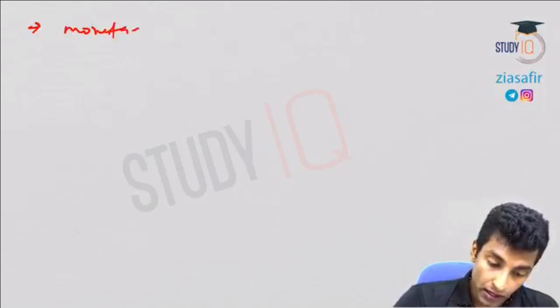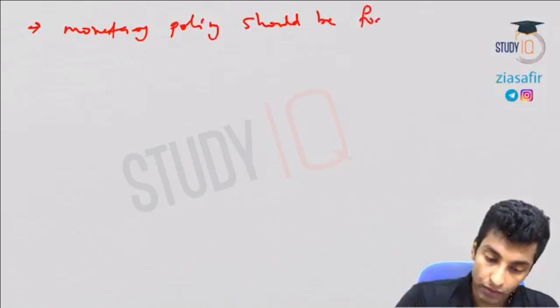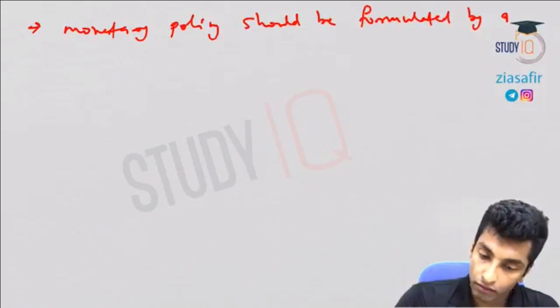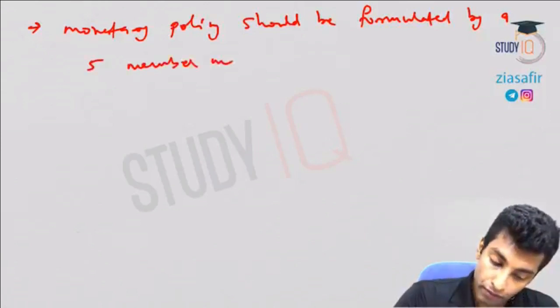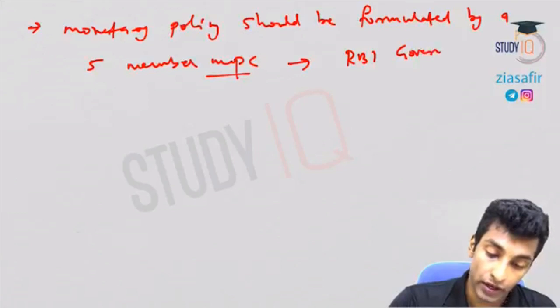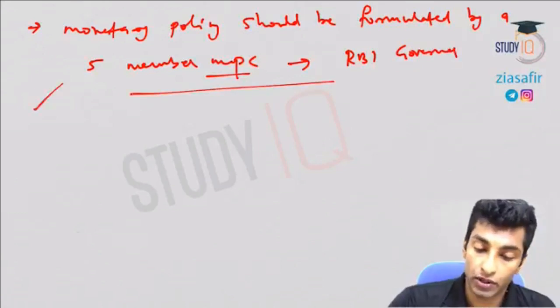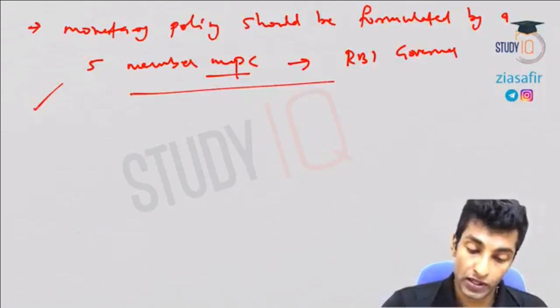So monetary policy should be formulated by a 5-member monetary policy committee headed by RBI governor. So next we will discuss this committee because it is accepted. So now we will be discussing this monetary policy committee.